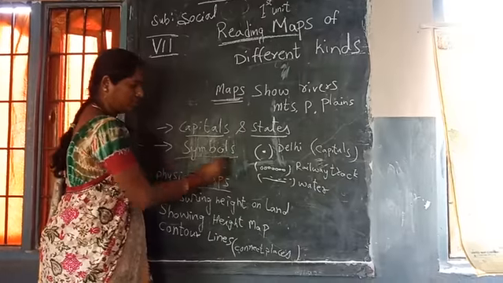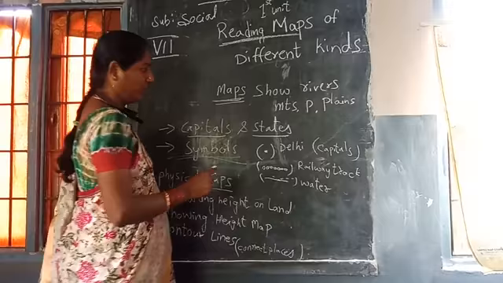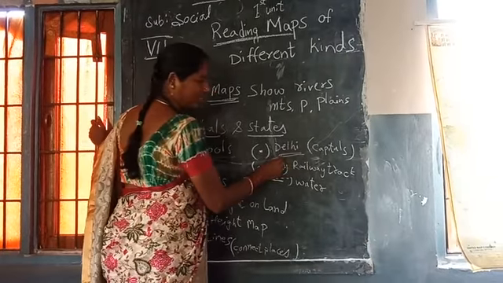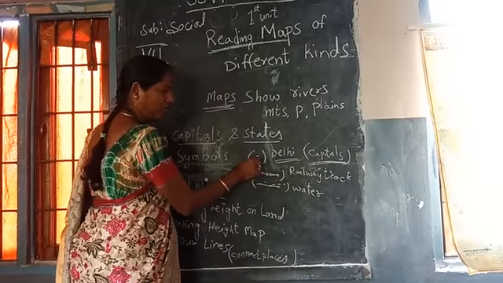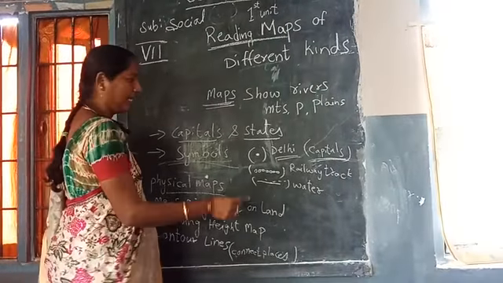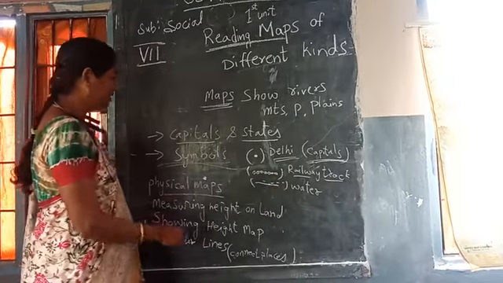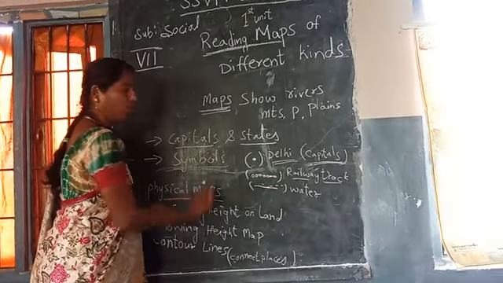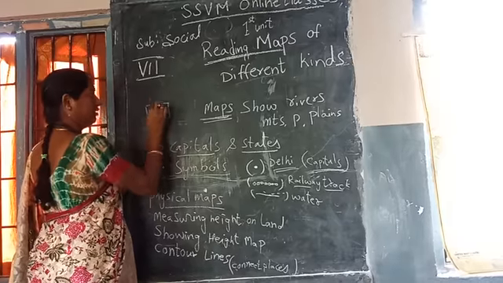Now, symbols. Maps use symbols. If you see Delhi, it is a capital city, and it has a symbol of a thick dark dot. And railway tracks are drawn. If railway tracks are drawn, this is nothing but symbols. If you go to a church, what do you see?